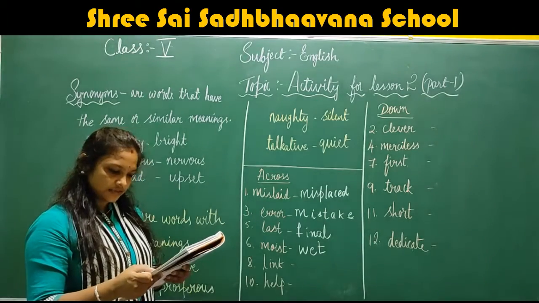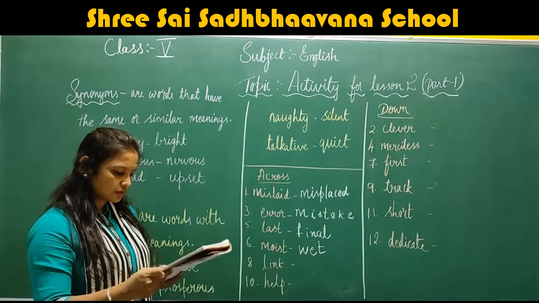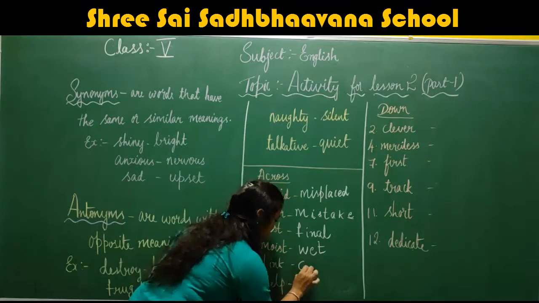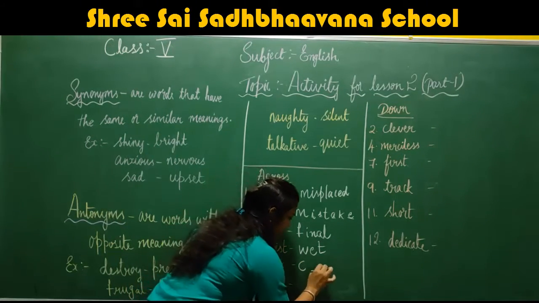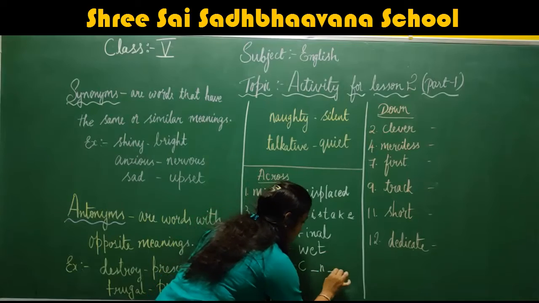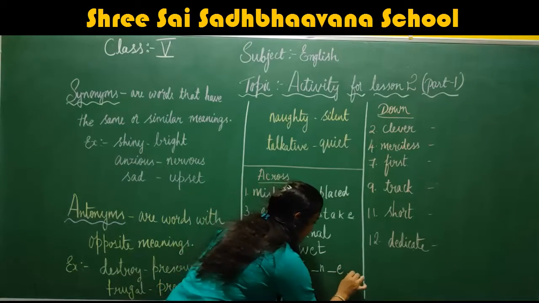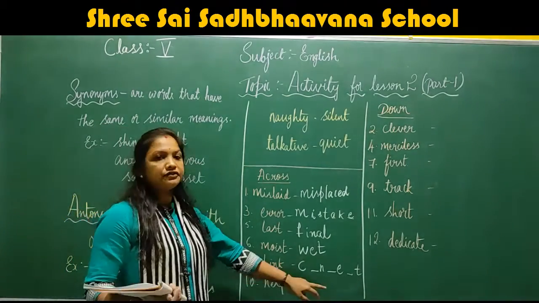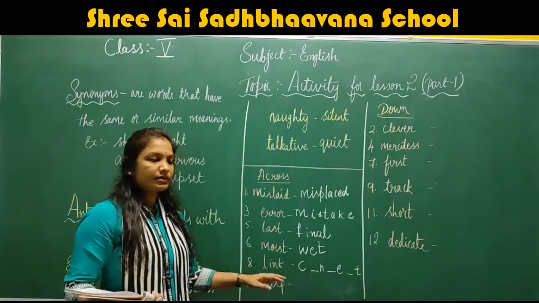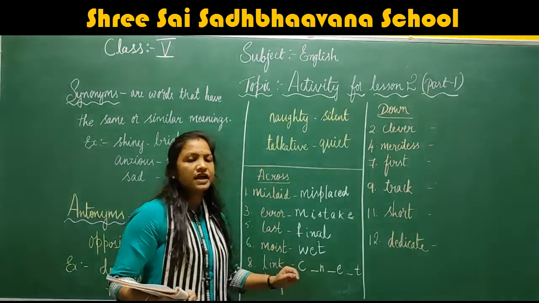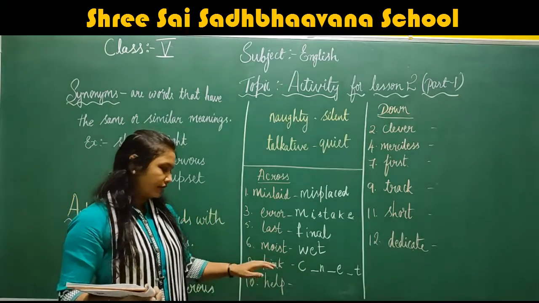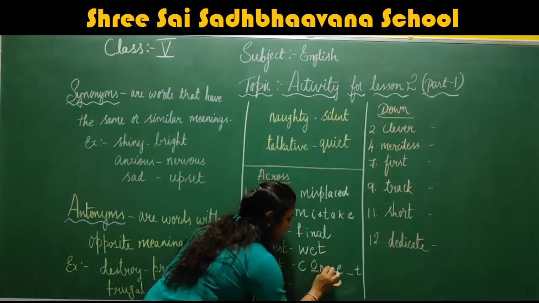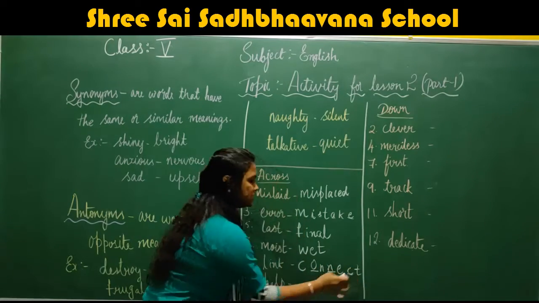Okay. Now eighth one, link. What is the clue they have given for link? C, dash, N, dash, E, dash, T. What is the other word for link? By using these clues, we have to fill the blanks. Link means connect. C-O-N-N-E-C-T.